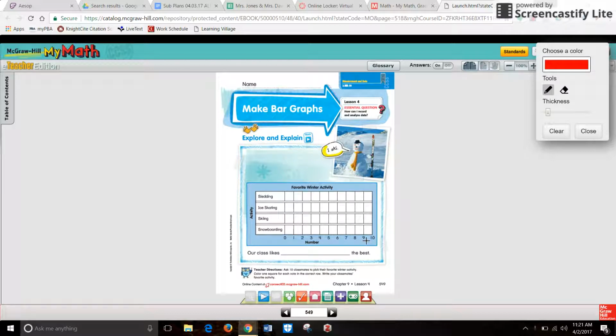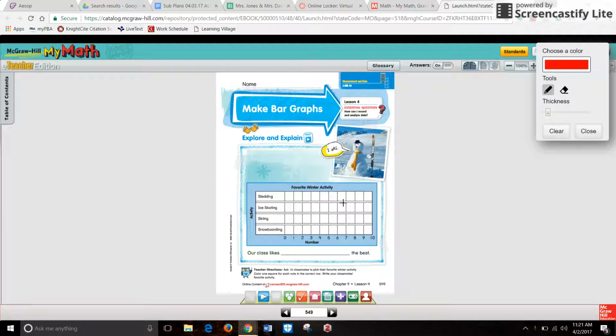Today's lesson is focusing on making and analyzing bar graphs. So I'm going to show you how to make a bar graph with the first 3 pages, and then the last 3 pages will be the video part where you will need to have your math packet with you. Let's begin. So to make a bar graph, you have to have data.